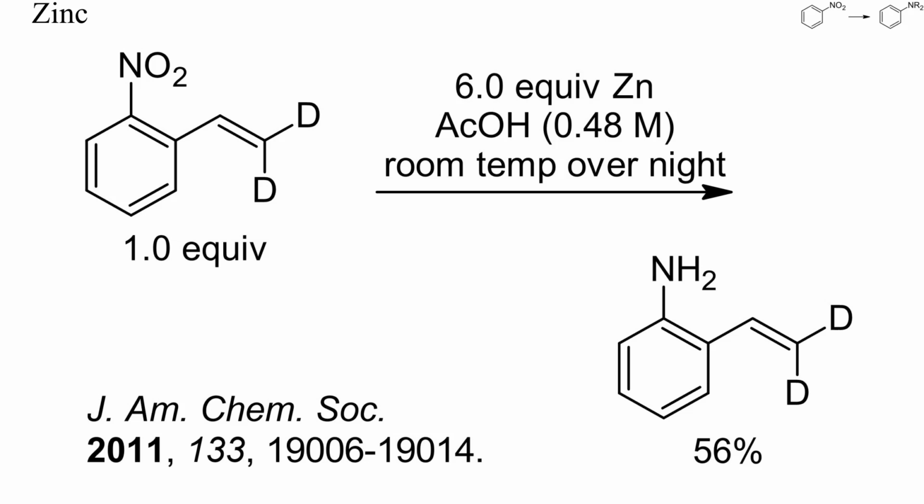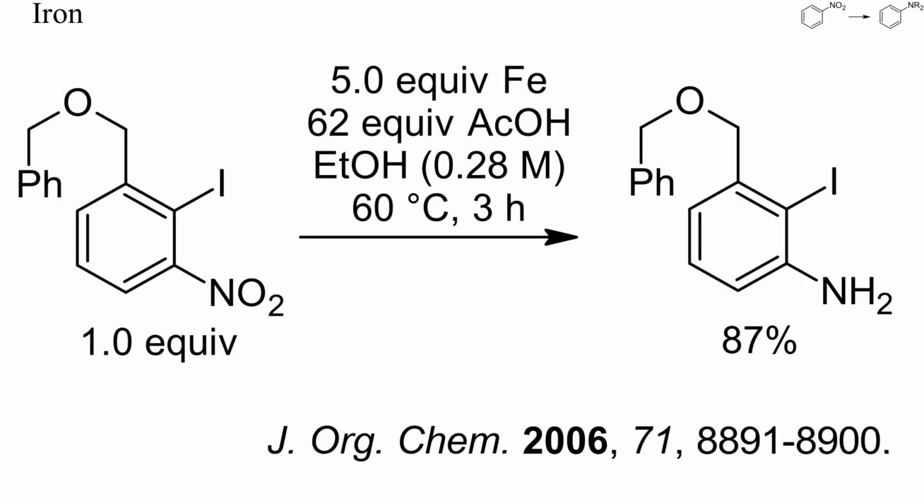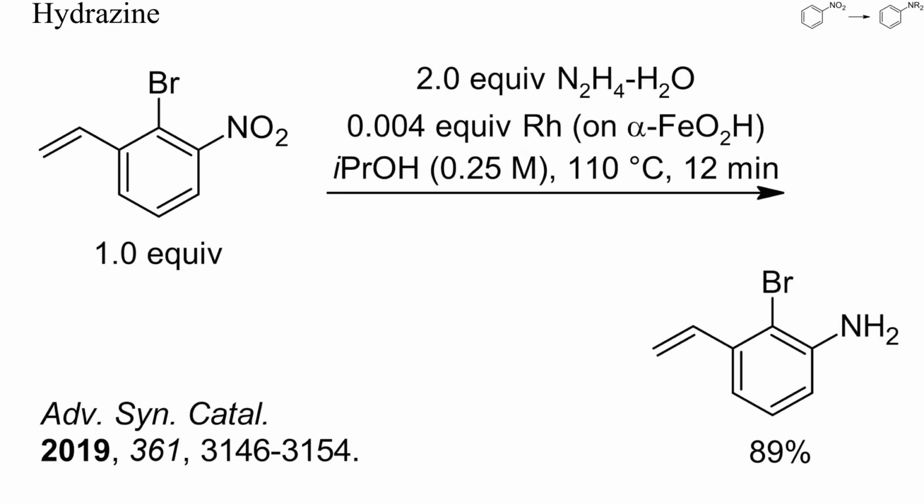In this example, a vinyl group remained unchanged during a reduction with zinc. Here the starting nitroarene also contained an alkyne and a sensitive carbon-iodine bond. Still, treatment with an excess of zinc in acetic acid gave a substantial yield of the aniline. The classical reagent for reducing nitroarenes is iron in acetic acid. As shown here, this metal also enables highly selective reductions, which would be difficult to achieve by catalytic hydrogenation. This is an example of selective rhodium-catalyzed hydrogenation of a nitroarene.